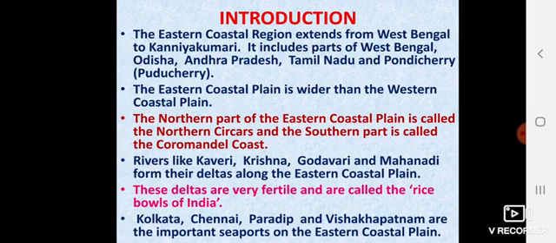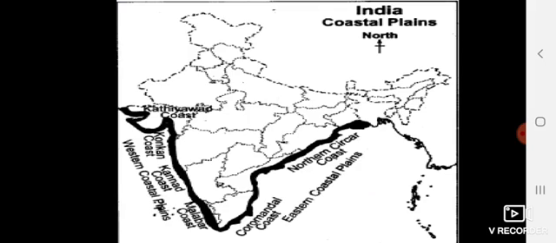Kolkata, Chennai, Paradweep and Vishakhapatnam. These are the important seaports in the eastern coastal plain.